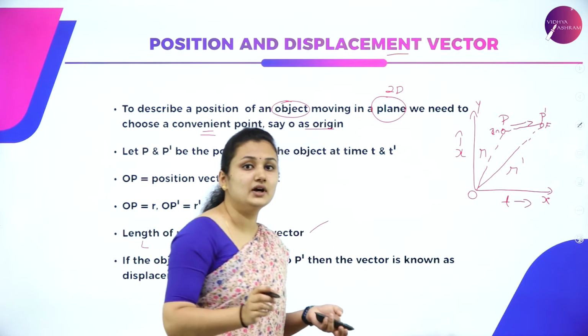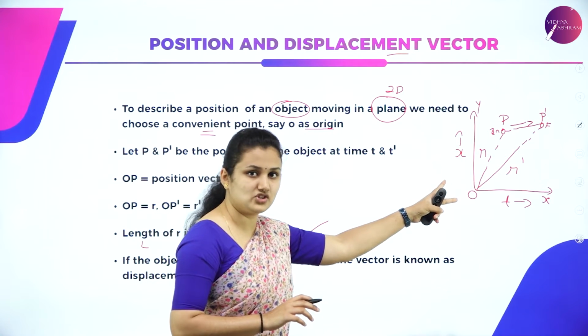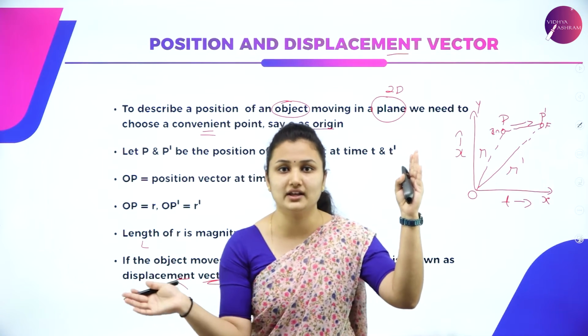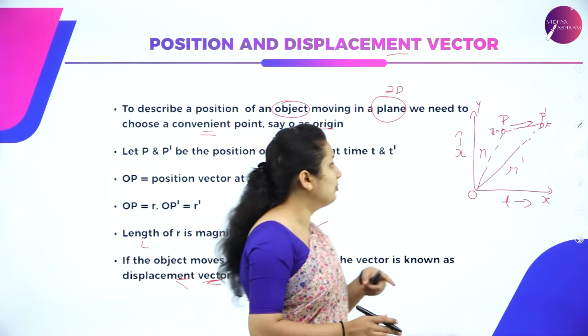To describe the position of the vector, I have considered a two-dimensional motion, that is, a plane. Plane means it has both x and y coordinates to describe the motion of the object in the plane.